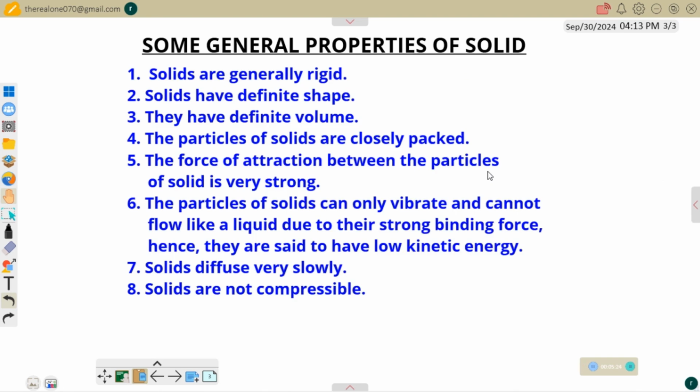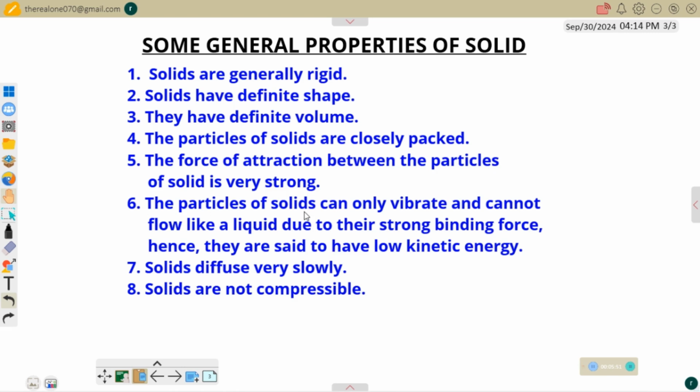So the particles of solid, that is their molecules, the force of attraction between them is very strong, and that's why they have rigid shape, and that's also why they have definite volume, because those particles are close together. They are holding one another with a strong force of binding, a strong force of attraction. Then, the particles of solid can only vibrate.